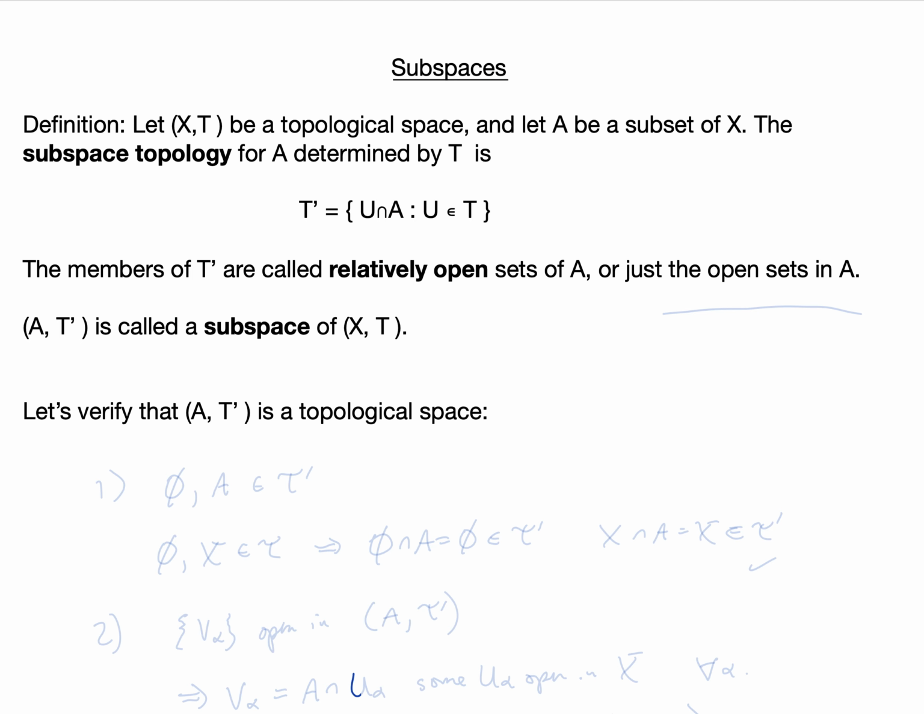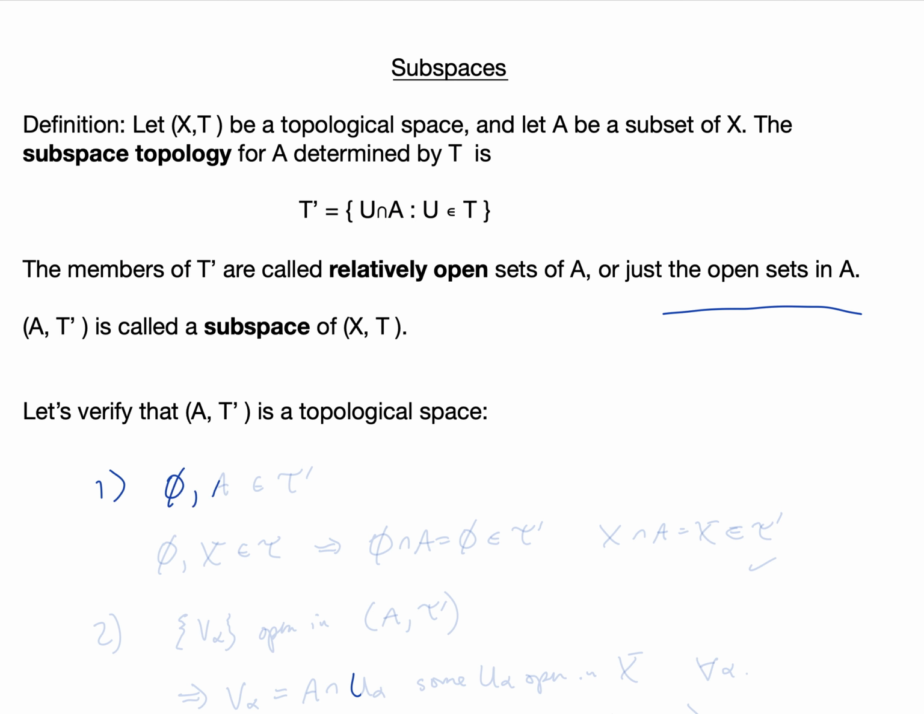So τ' is U intersect A for any U in τ, or any open set in X. The members of τ' are called relatively open sets of A, or in general just the open sets of the subspace A, and (A, τ') is called a subspace of (X, τ). So let's quickly verify that (A, τ') is a topological space.